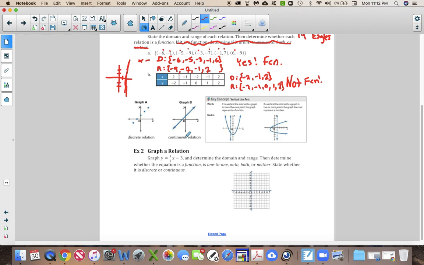Okay, now, discrete versus continuous. People think of continuous as something that goes on forever, which is kind of true, but not only that, we're talking about each one of these points that live on this line being connected to each other, okay? So discrete is finite and countable. When something is discrete, it is countable. Okay, I can count how many dots are on that graph. There are 5 of them. That is countable. That is discrete.